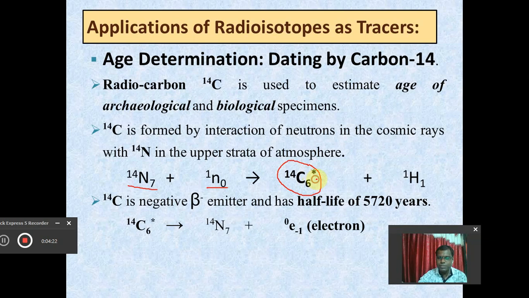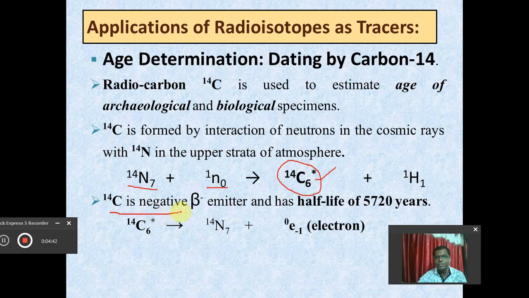What happens? This C14 is a radioisotope. As it is a radioisotope, it shows disintegration in the atmosphere, and once it disintegrates, it undergoes radioactivity.